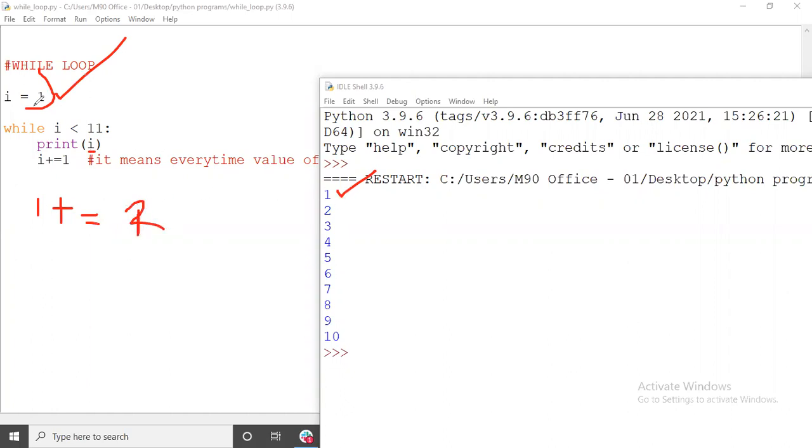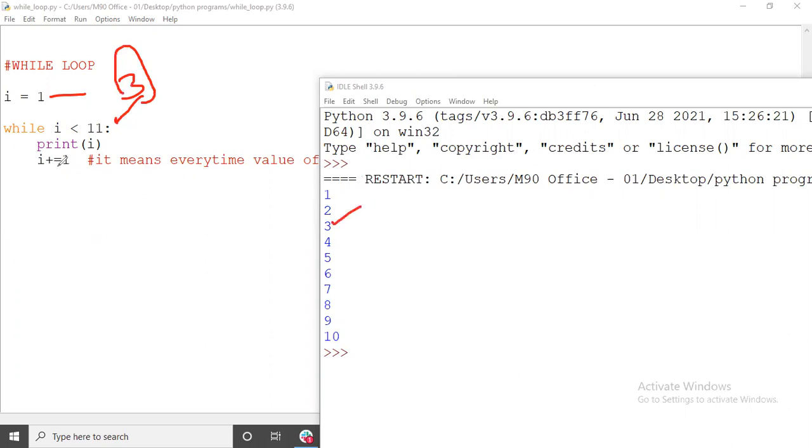So it will go up again and check. The value of i becomes 2. While i is less than 11, yes, 2 is less than 11, print i. It will print 2. Again plus 1, so 2 becomes 3. Again it will check while i is less than 11. Yes, 3 is less than 11. Print i. i is 3 right now. It will print 3.